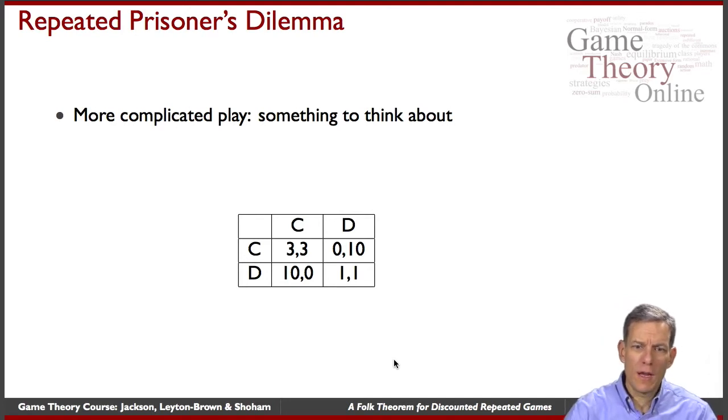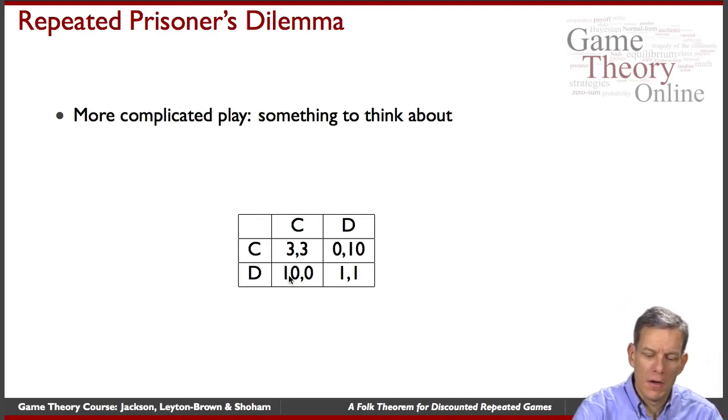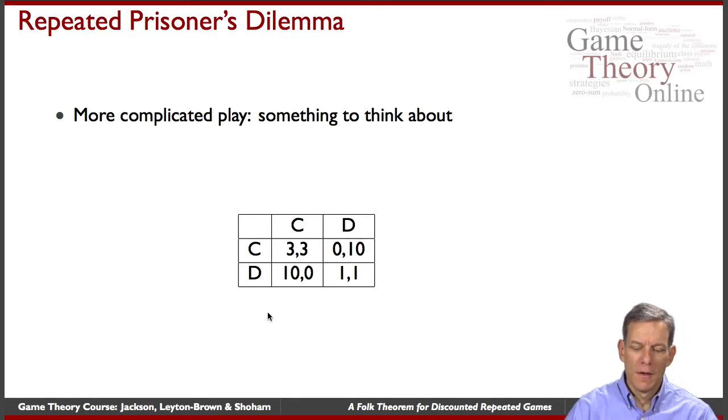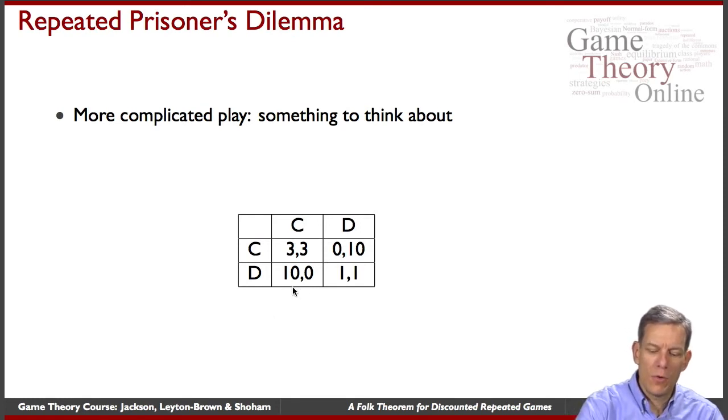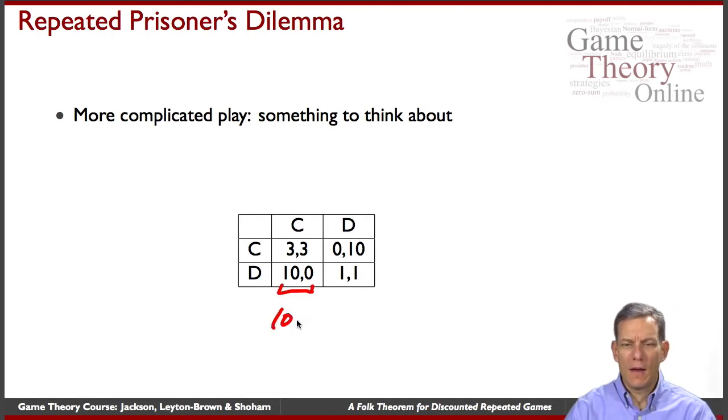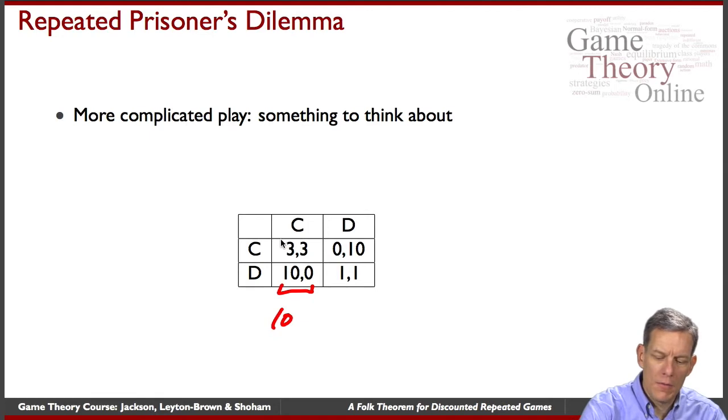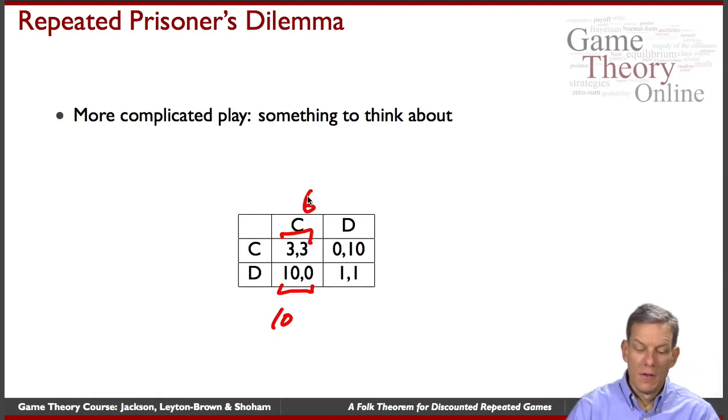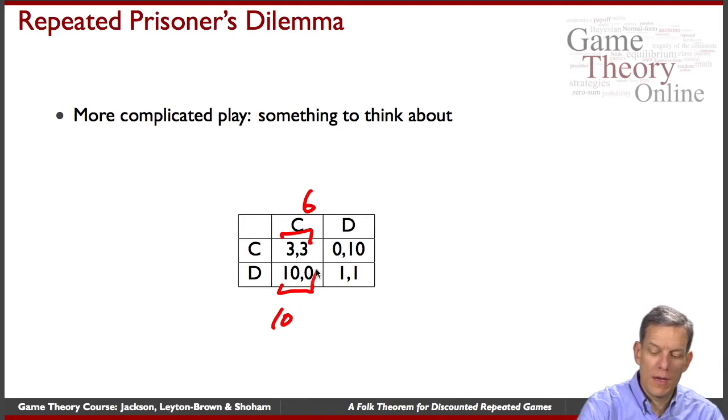So let's take a look at the game we looked at before. So the prisoner's dilemma, but now we've got this very high payoff from deviating. One thing you can notice is the total of the payoffs here. The players together get 10. If they cooperate, they're only getting 6 in total. So here, actually playing this makes one of the players really well off. So if they played this in perpetuity, they get 3-3.